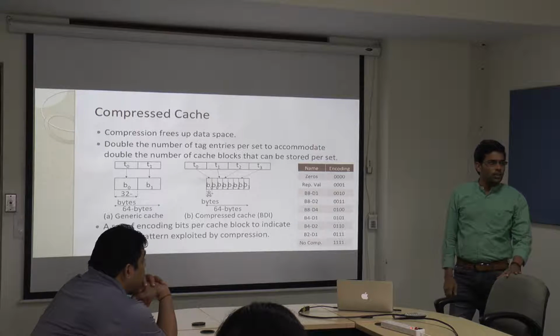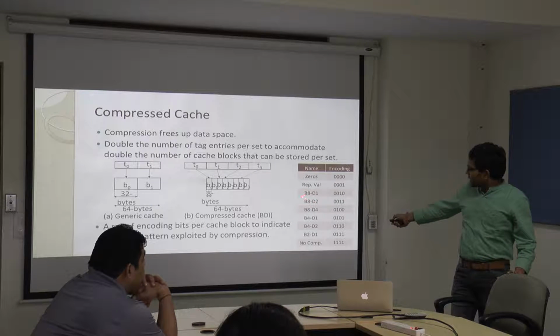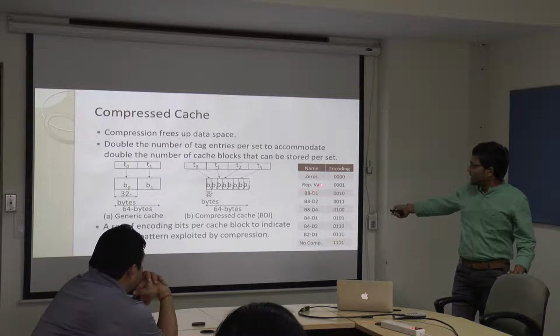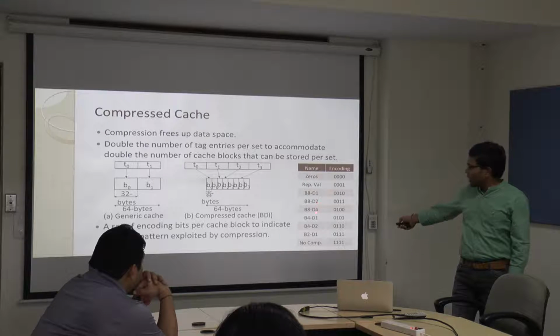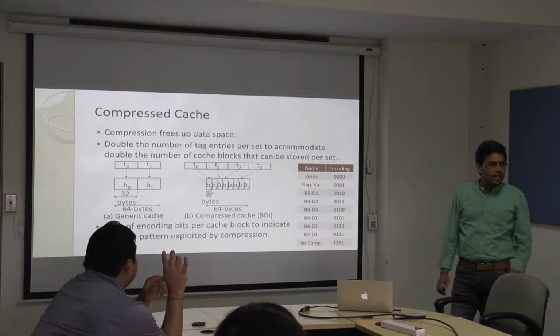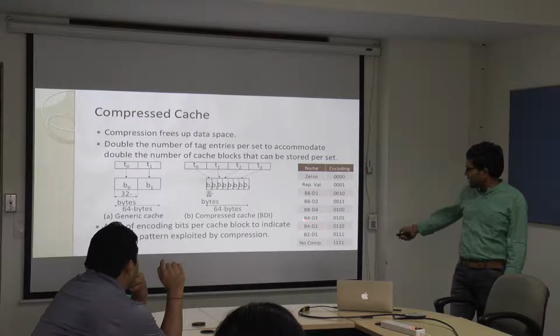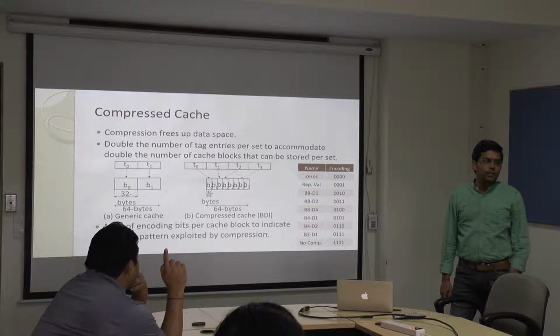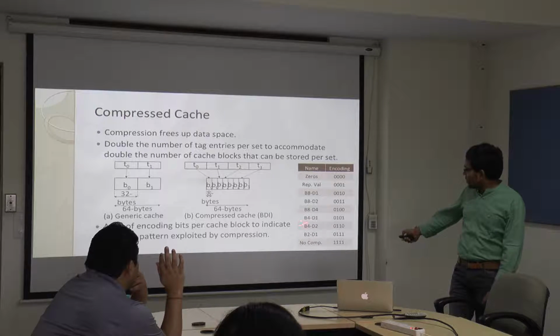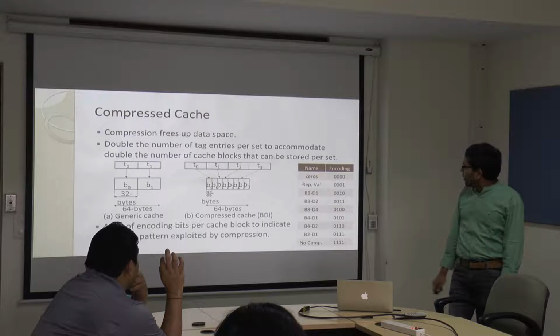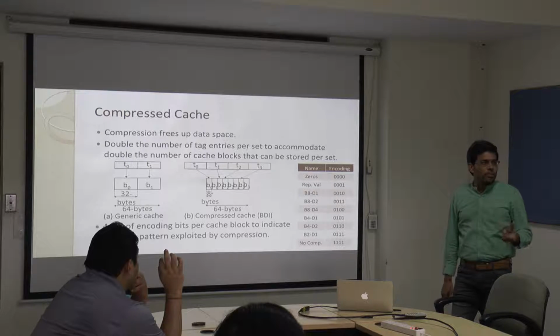Previously we compressed everything and we unpack that into a 64 byte or 32 byte block and supply this particular data to the L2 cache. And this BXDY format is nothing but the base is in 8 bytes and the delta is in 1 byte or 2 bytes or 4 bytes and so on. In our examples, we consider B4 D1. So effectively 4 bytes of base and then 1 byte of delta. And if we are using that, then we are going to consider 101 as the encoding pattern.